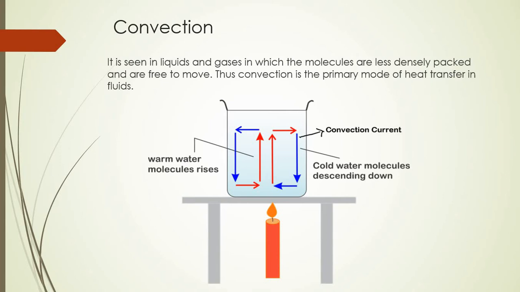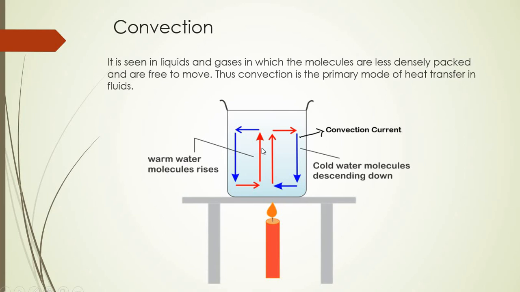Okay, so this method by which heat is transferred by the mass movement of the liquid or gas itself is called convection. If a vessel, as you can see here, is kept on a flame, the water at the bottom of the vessel gets hot. Since hot water is lighter than cold water, it rises up carrying the heat energy within it.